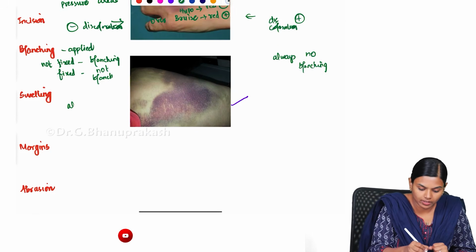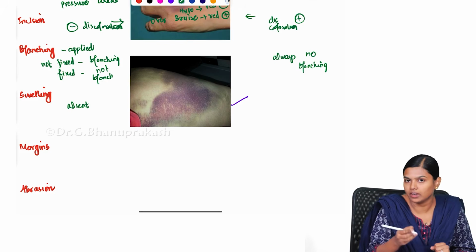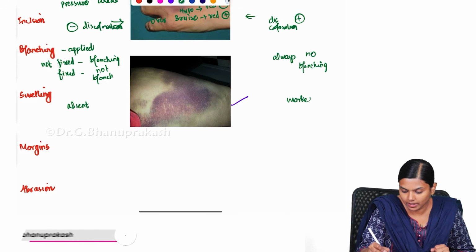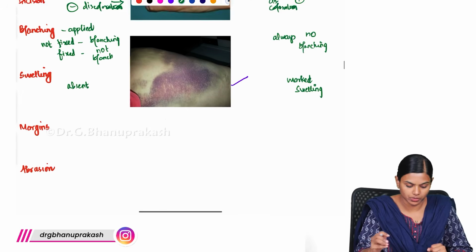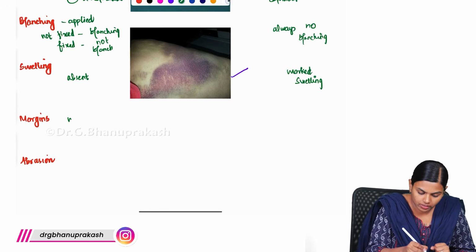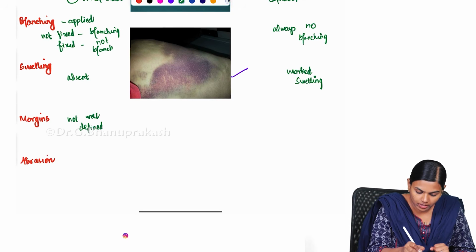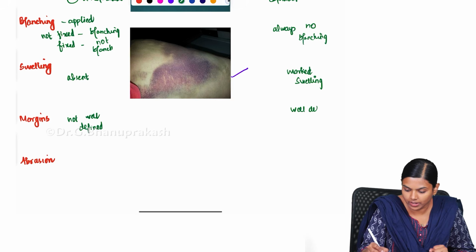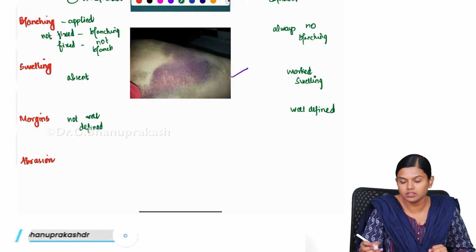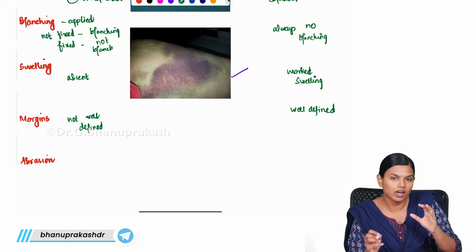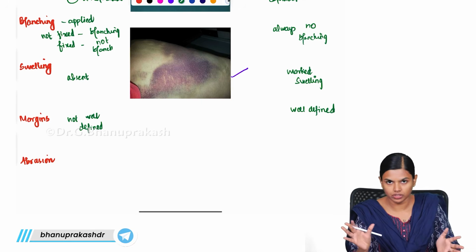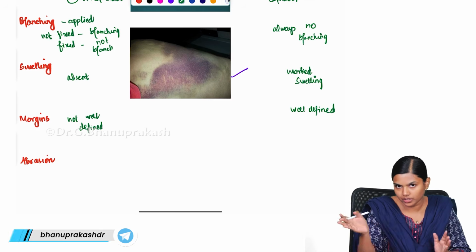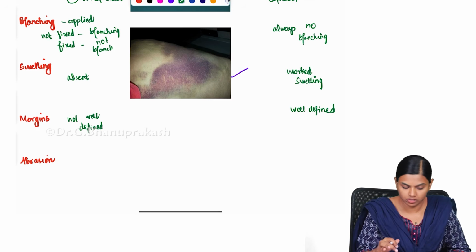And swelling will be absent in hypostasis, and in case of bruise you will have marked swelling. Swelling is one important feature of bruise. And margin, it is not well defined in hypostasis. Here it is well defined. You can easily differentiate the area of bruise and normal area. Hypostasis very superficially goes and merges with the normal skin. So proper margining will be seen in bruise.